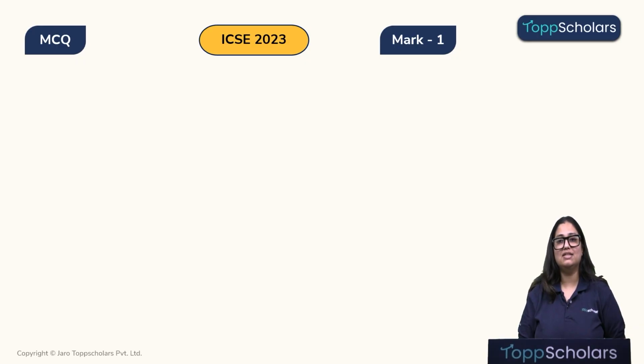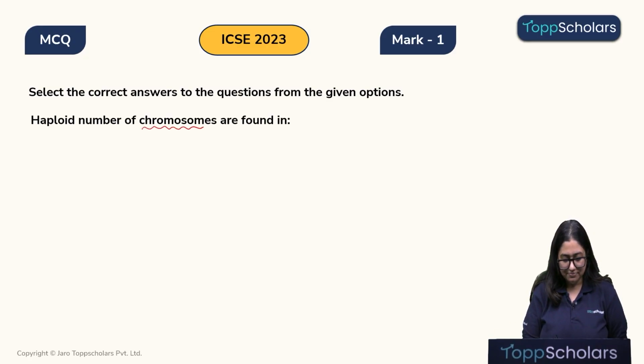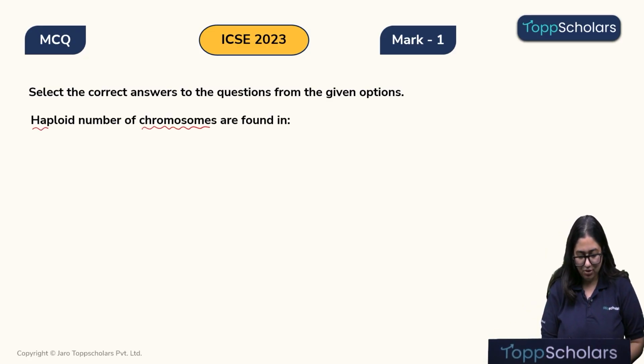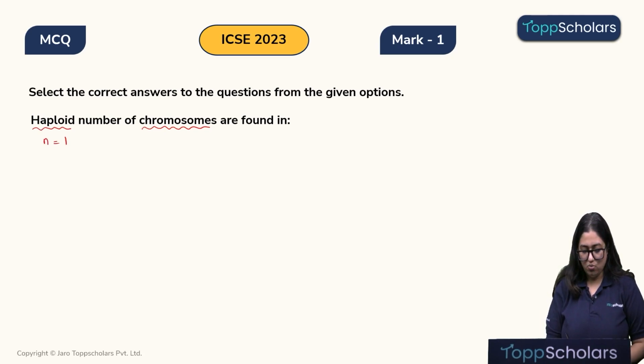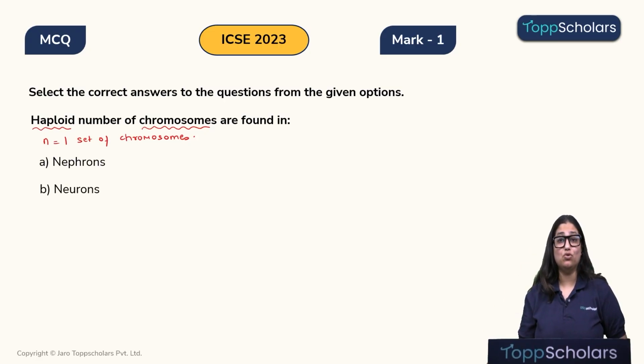Now let's look at another MCQ. Haploid number of chromosomes are found in. So the keyword over here is haploid number. Haploid means single n, that is 1 set of chromosomes. So let's look into it. Option A, nephrons. Option B, neurons. Option C, skin cells. And option D, sperms.